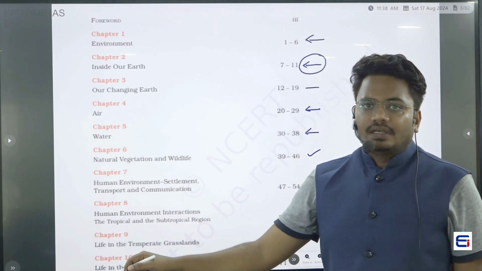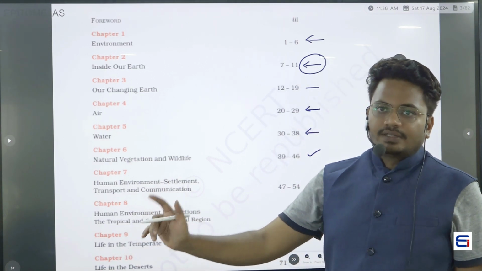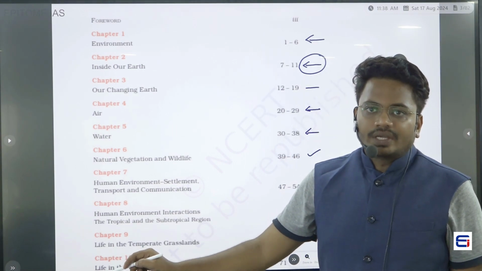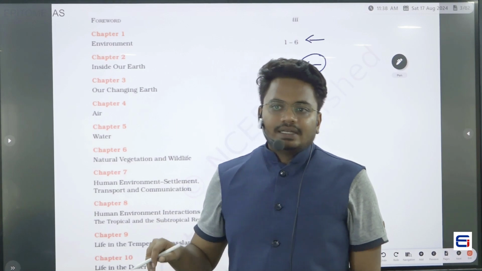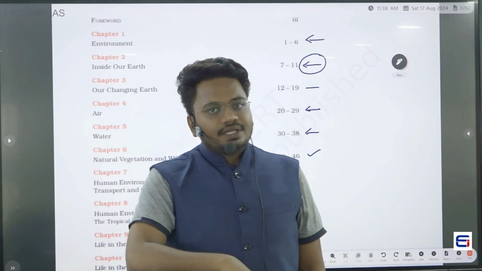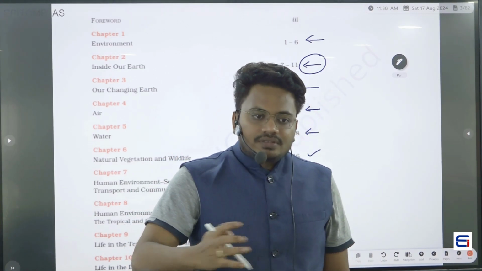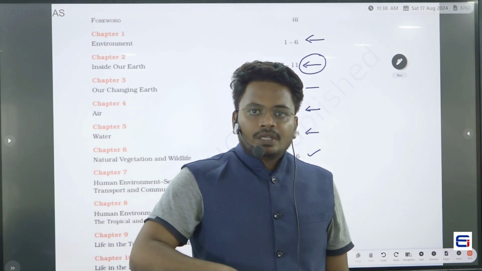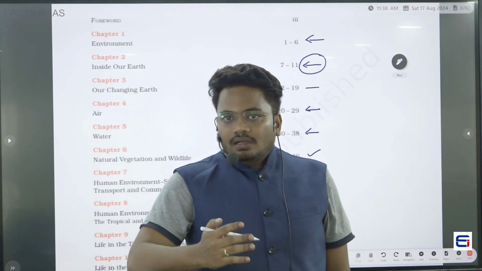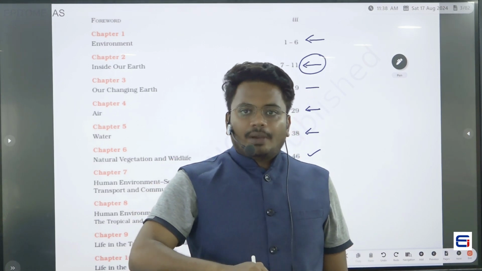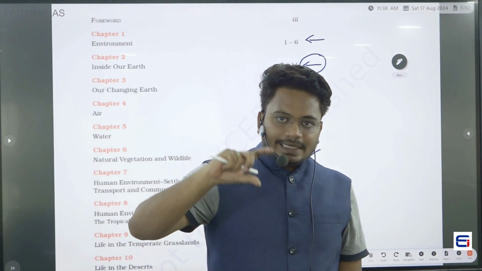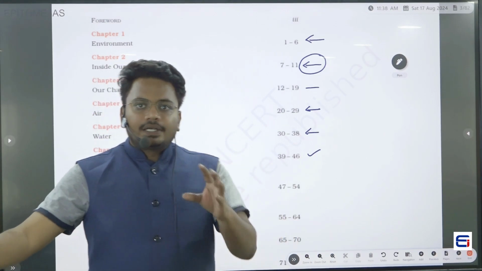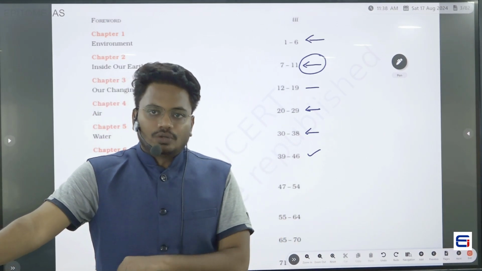Here we will be seeing two major zones, that is, we will be reading about the tropical and subtropical regions. If you recollect, in class 6 we have seen that the earth was divided into different zones depending upon the temperature. From the Tropic of Cancer to the Tropic of Capricorn, the zone present between these two latitudes is called the tropical zone.